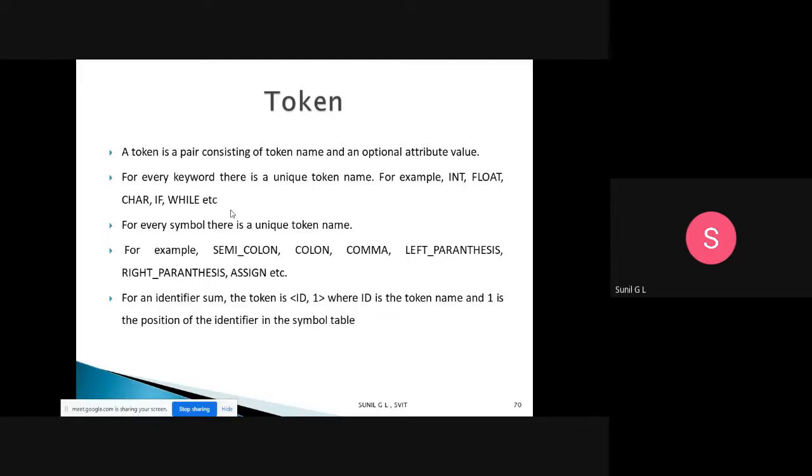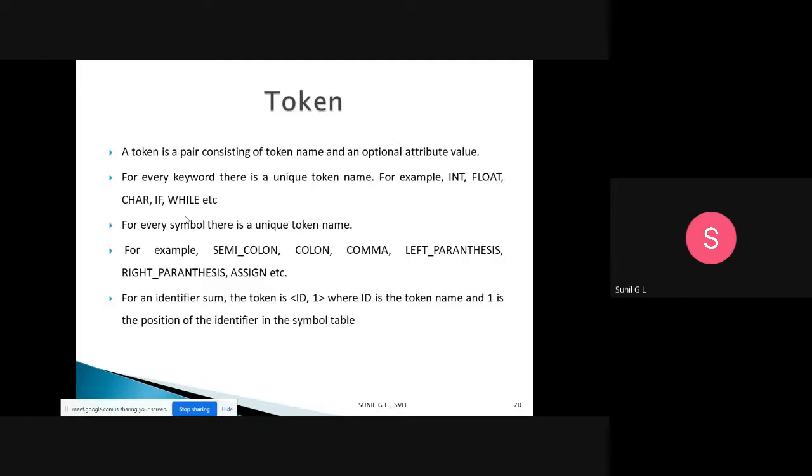That is, suppose you have an identifier, so for that we'll have id comma 1. That is an optional attribute value. For every keyword, there is a unique token. You will have a unique token name for every keyword. In C you are using a number of keywords, for example int, float, char, if, while. Wherever a keyword is there, we will have a token.